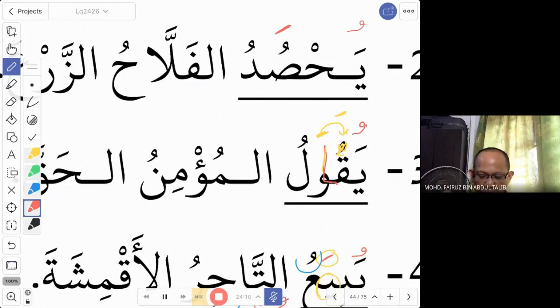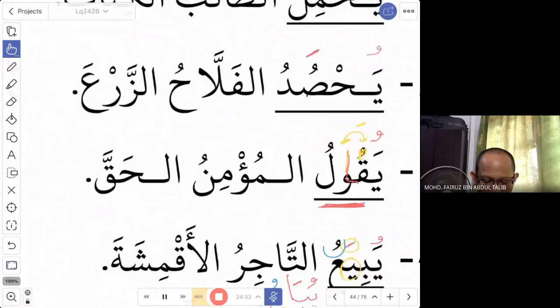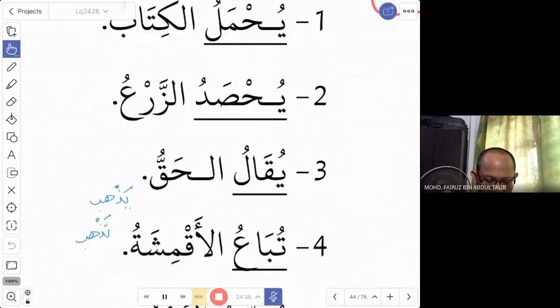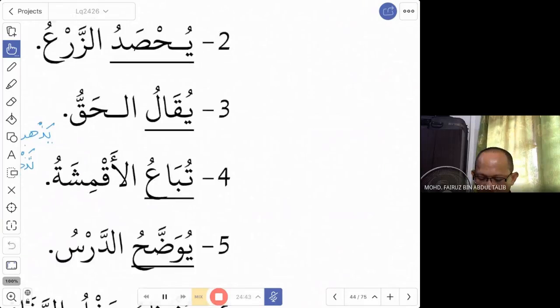Again, yaqulu, yuqalu. Of course, here there is another topic to learn about what you need to do, but for this word, we just memorize it. Qala, yaqulu, yuqalu. Yaqulu means say, yuqalu means is said. So that is the fi'il. Yaqulu now becomes yuqalu. Yuqalu al-haq, the truth is said.